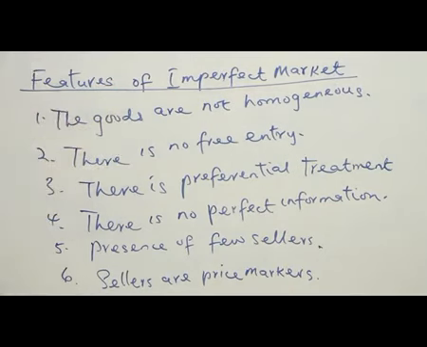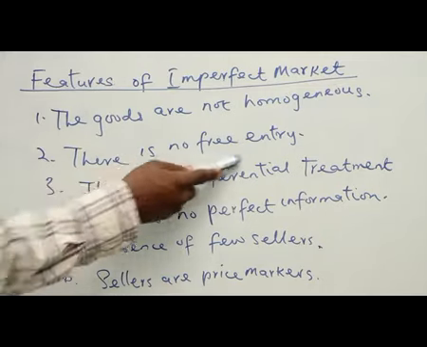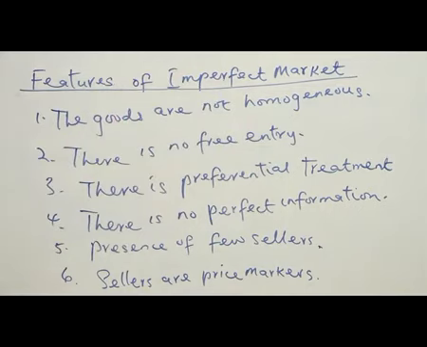So all the products that we have, they are heterogeneous. That is, they are not the same, because quality will make them to be different, and so forth. B, there is no free entry. Here, in terms of an imperfect market, once the sellers or the producers are allowed to determine the price, they will find a way of blocking others from entering the market.